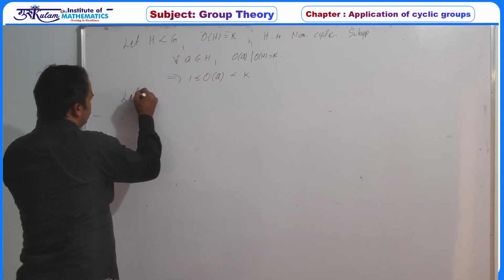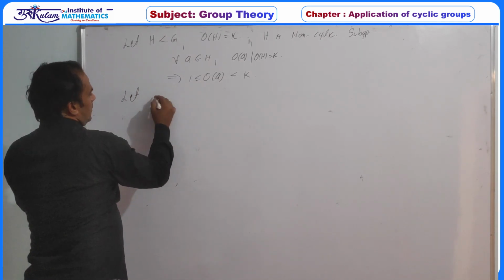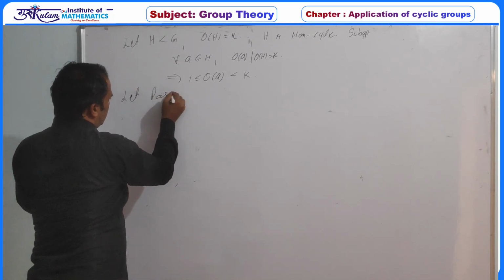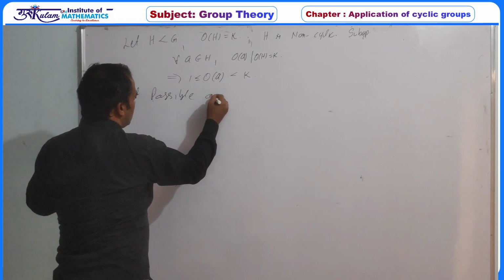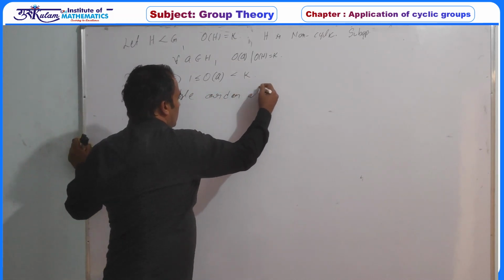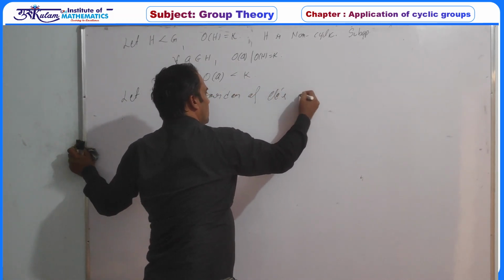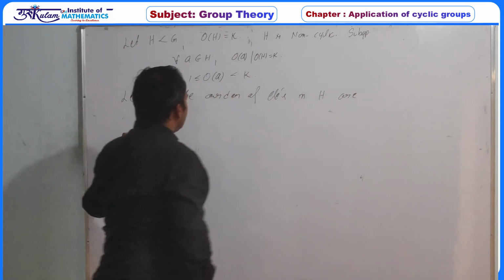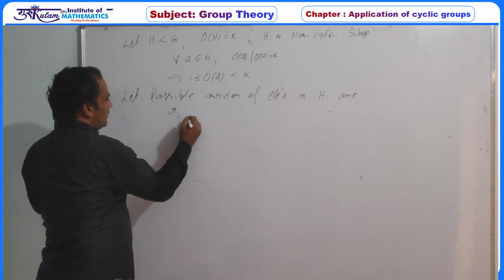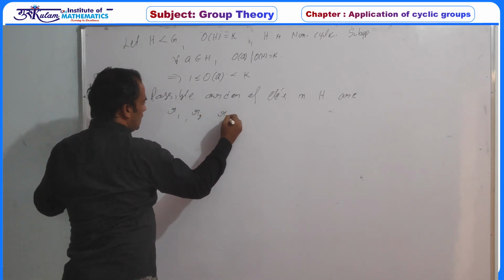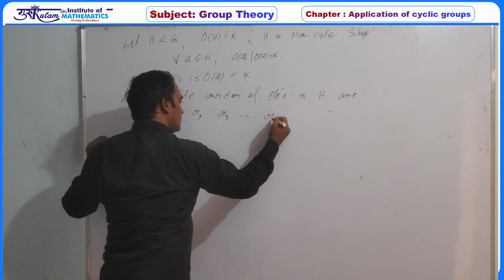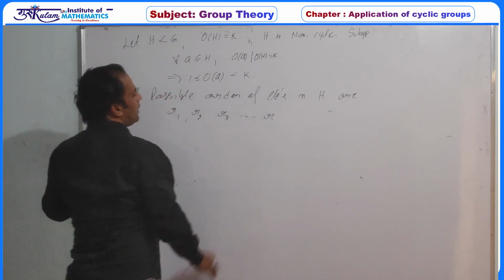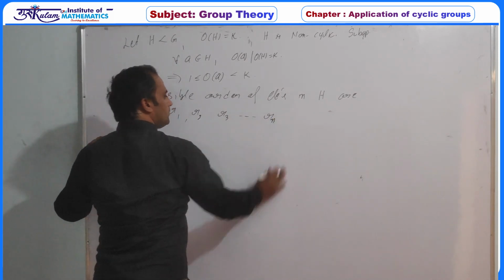Let the possible orders of elements in H be R1, R2, R3 and so on up to some Rn.